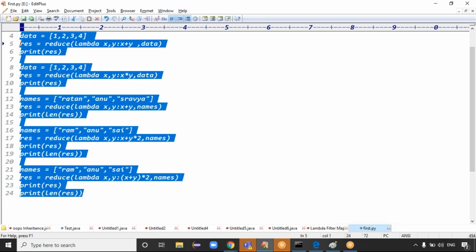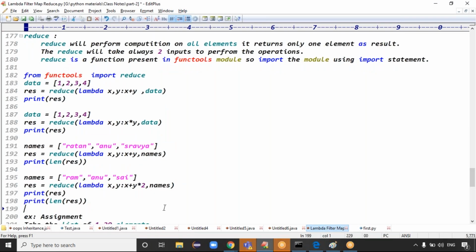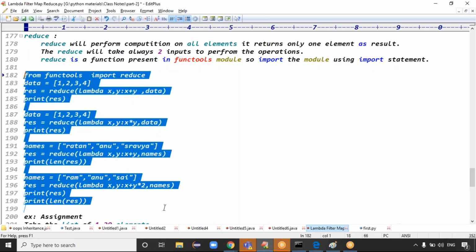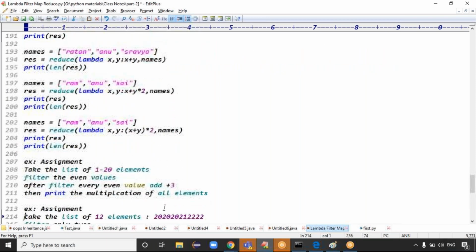Exactly, guys. This is like a reducer operation. Reducer will do the operation on all elements, but how many values does it return? Only one element, right? Exactly, guys.